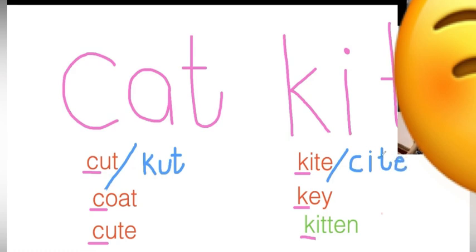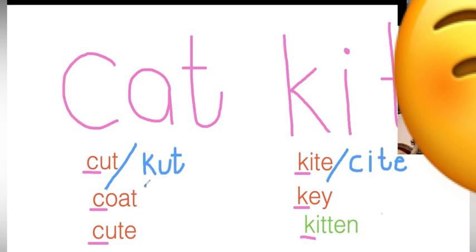C and K, they make the same sound. C also says K and K also says K. It'll be a word if you erase the E and make it Y. Very smart, Kavish, it will be a word. Correct. That is a different rule, then the sound of C changes. I'll teach you that also.